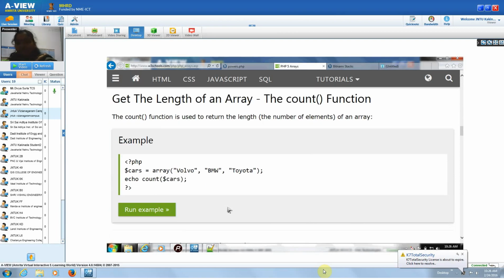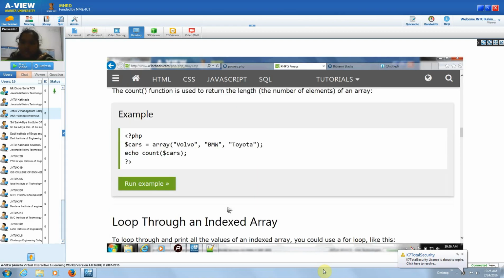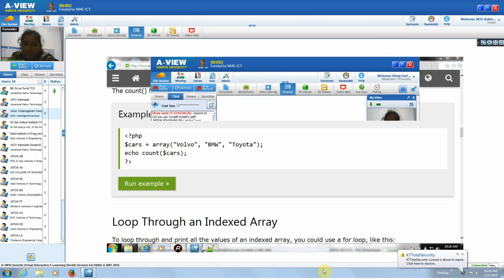There are many types of functions for arrays which we can use to get the count or length of the array, or to check whether any value is there or not. We will discuss that.